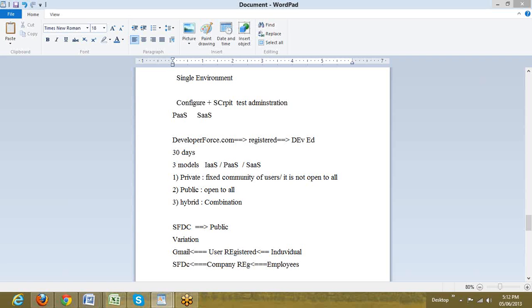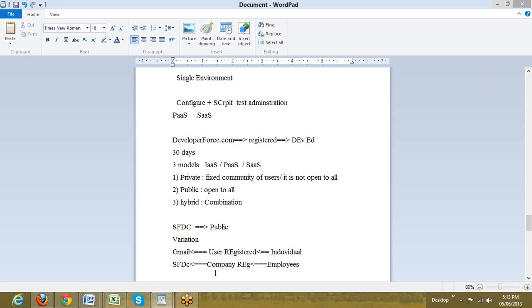Any company can get registered. We say it is public because there is no verification performed as such. Is your company actually existing or not? You give any name, it accepts it. Even if it's a duplicate name, still it accepts it. Absolutely no issues in that. So it is a company registration, and we as individuals, employees of that company, start using Salesforce on behalf of the company.